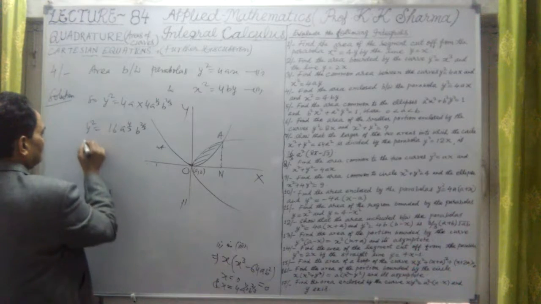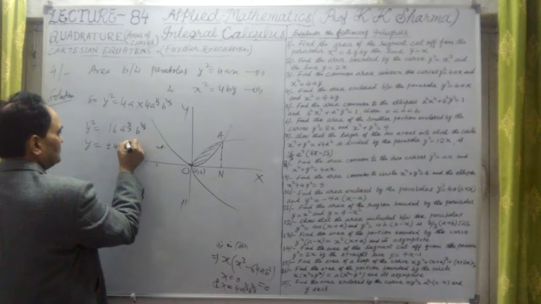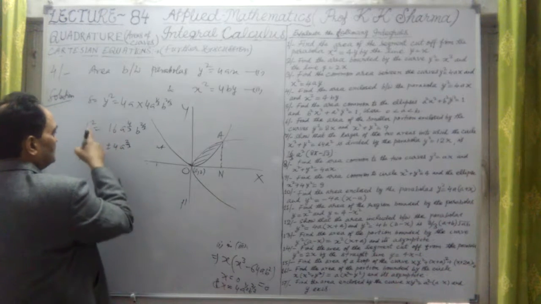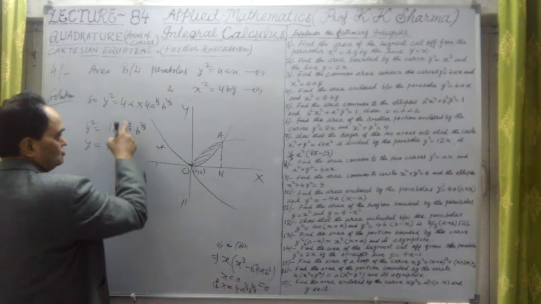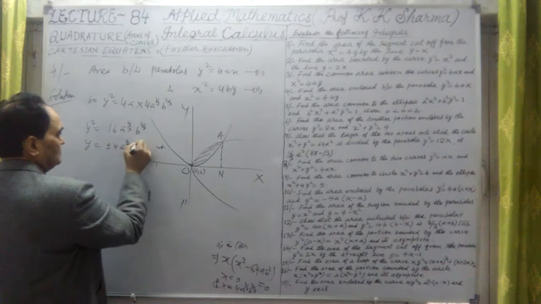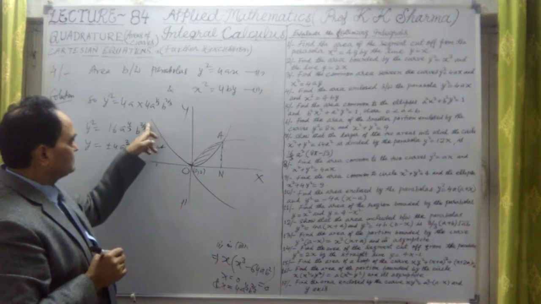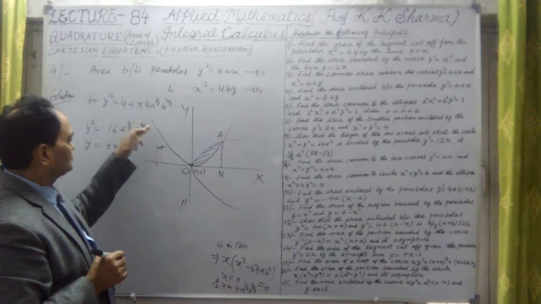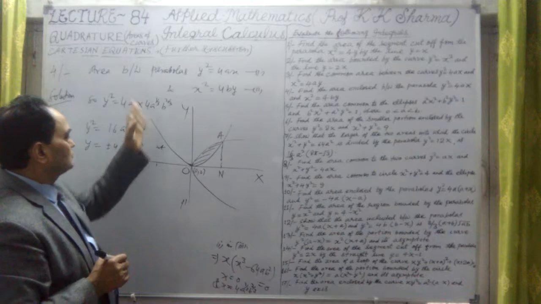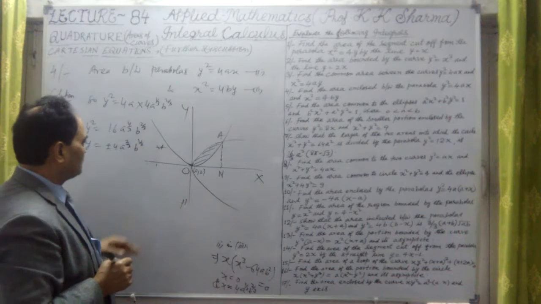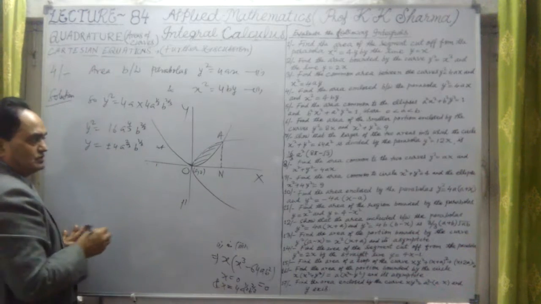Therefore y = ±4a^(2/3)b^(1/3). Why 2/3? Because multiplying by 1/2, the 2 cancels out, since the square root of b^(2/3) is b^(2/3) raised to 1/2, so 1/3 power is left over. So y is the positive value, because only this point you have to calculate.